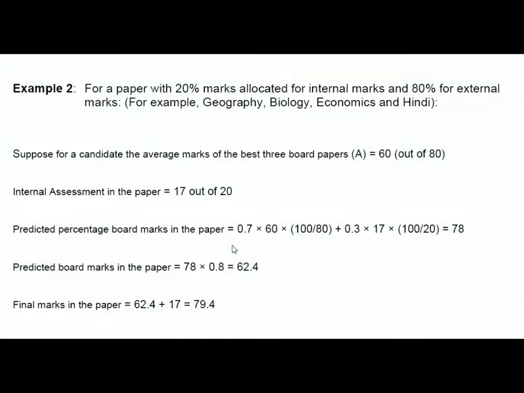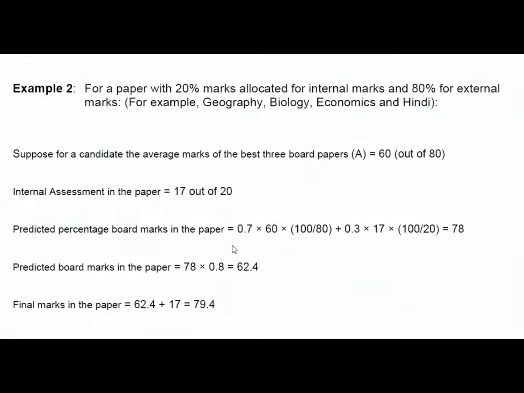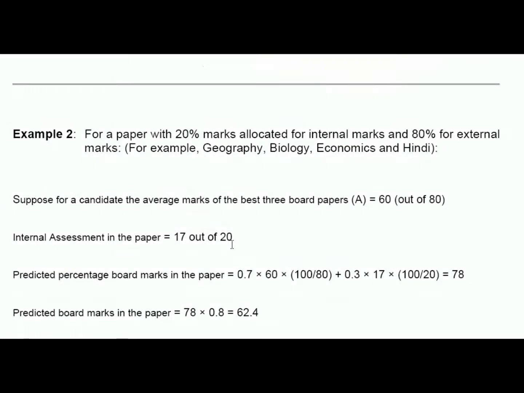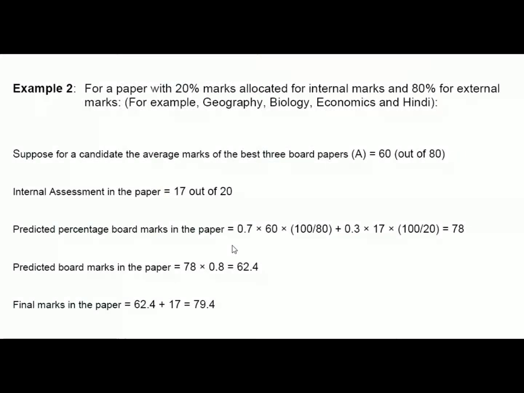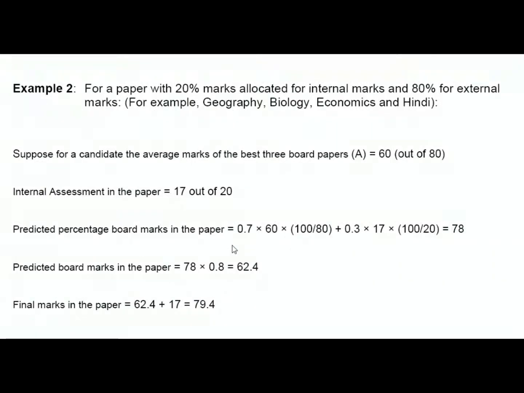Predicted percentage board marks in the paper equals 0.7 times 60 times 100/80, plus 0.3 times 17 times 100/20, equals 78. Predicted board marks in the paper equals 78 times 0.8 equals 62.4. Final marks in the paper equals 62.4 plus 17 equals 79.4.